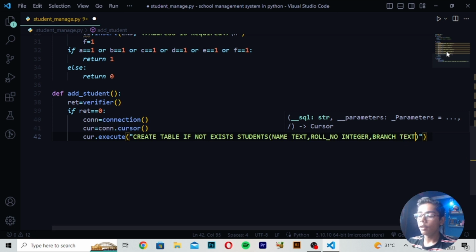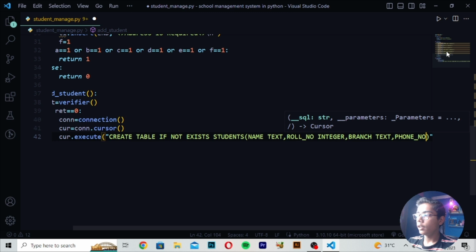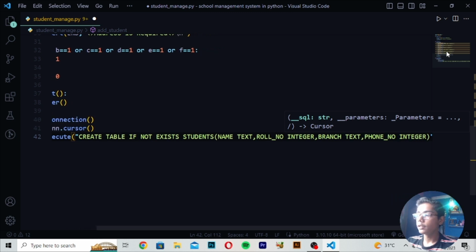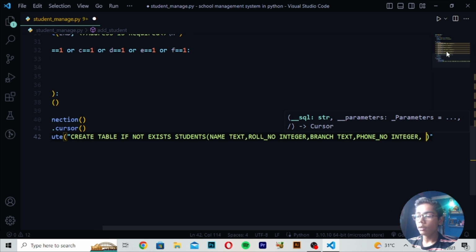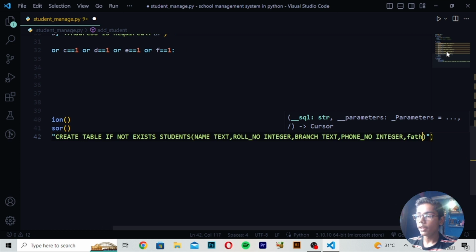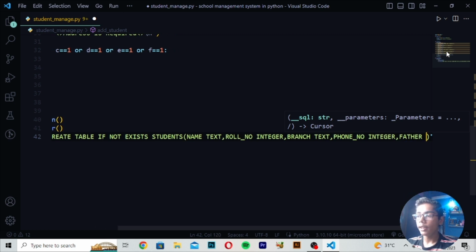Then I will write here phone number. So write underscore phone number integer, because it is also a number. After writing this integer value, here we will write father as well. So I will now just write the father value. It is a text value, so I will write text.